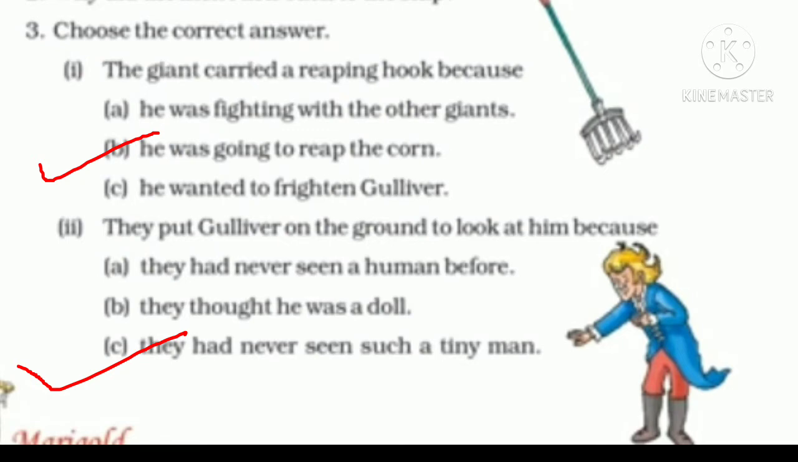Your second one, they put Gulliver on the ground to look at him because. And your options are: they had never seen a human before. Second, they thought he was a doll. And your third option is they had never seen such a tiny man. So your correct option is the third one, which is they had never seen such a tiny man.